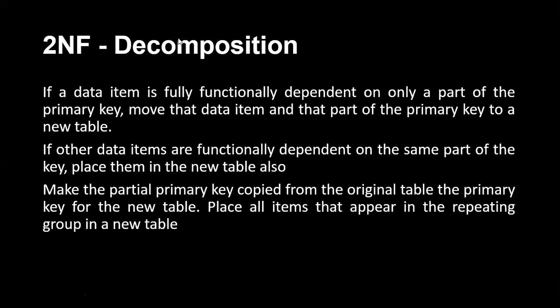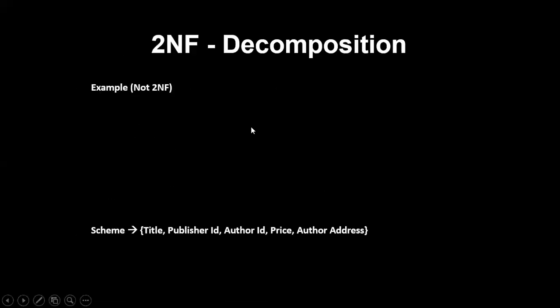So this is the rule, guys. If the data is functionally dependent on only a part of a primary key, move that item and that part of the primary key to a new table. So if it is not fully dependent on your primary key, which is partially dependent on your primary key, then move that particular part to a separate table and make it a primary key. First, I'll show the example, then you can read the statement, guys. Look here.